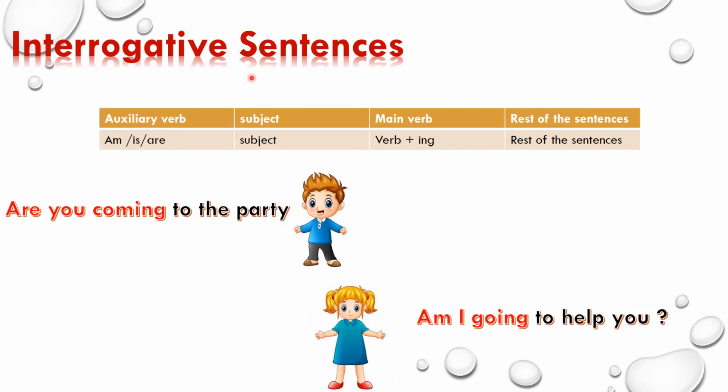Now the interrogative sentence. In an interrogative sentence we will start with the auxiliary verb, for example am, is, are, then after the auxiliary verb it will come subject, then verb plus ing, that is the main verb, and the rest of the sentence. For example, are you coming to the party? So are is your auxiliary verb, then you is the subject, and then verb plus ing and then the rest of the sentence. And the other example, am is your auxiliary verb, then subject I, going, verb plus ing, then the rest of the sentence.